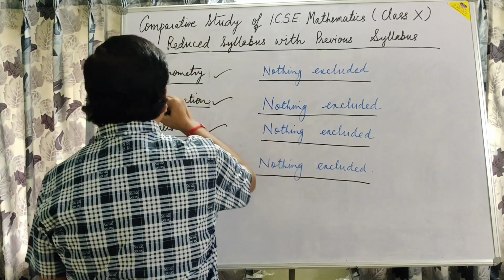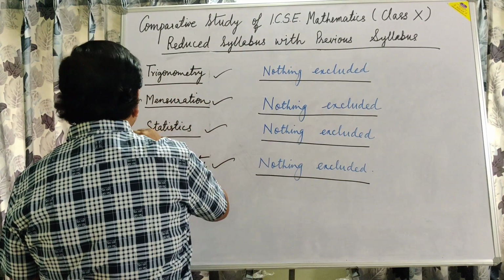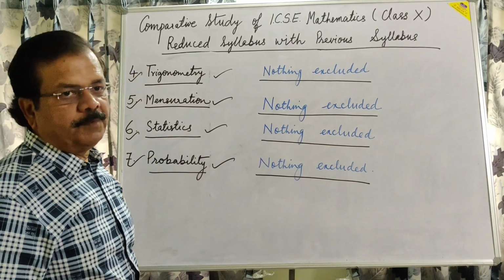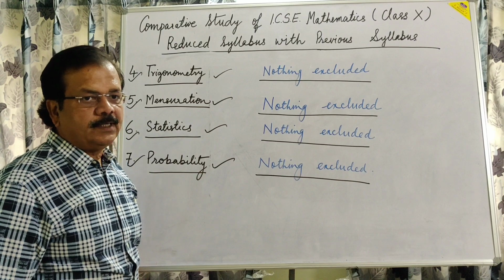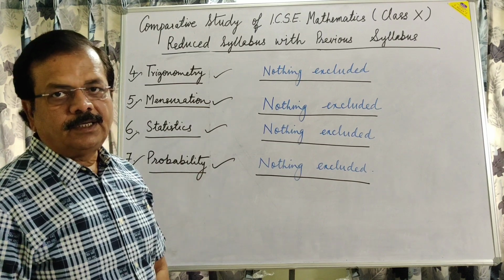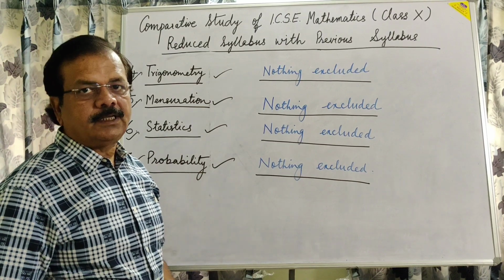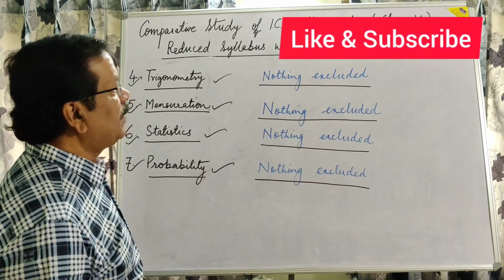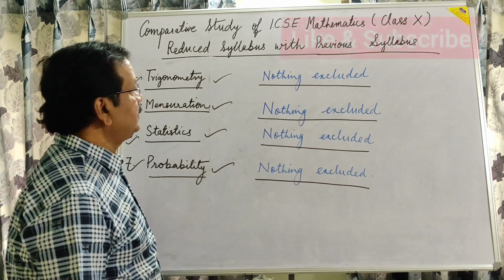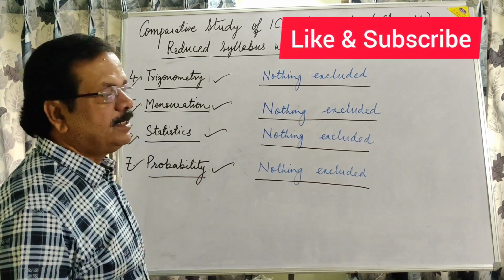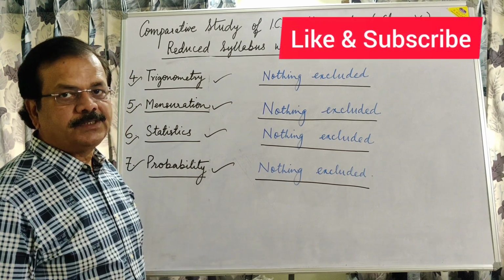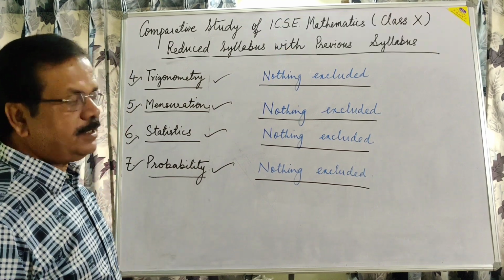It means in all these 4 units nothing is excluded; certain topics are excluded in the first 3 units only, not in the last 4. This is all about the comparative study of the ICSE Mathematics class 10 reduced syllabus with the previous syllabus. Hope all of you understood this study.